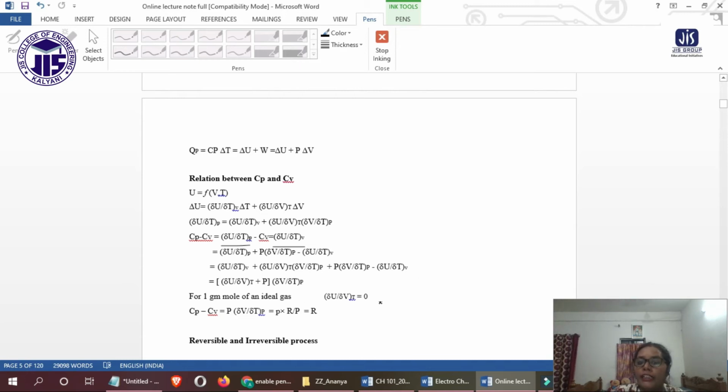Thus we get Cp minus Cv equals R. By this we can derive the relation between Cp and Cv. Always remember Cp minus Cv equals R, and this derivation can come in your exam: prove that Cp minus Cv equals R.